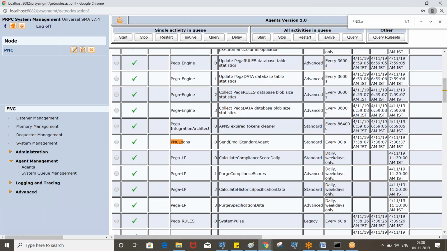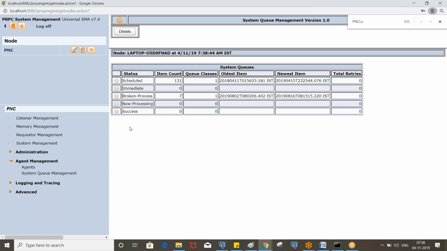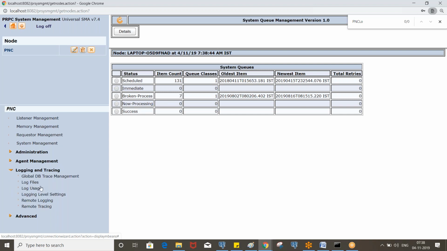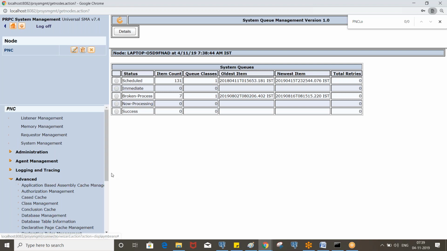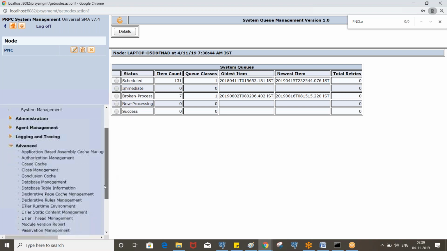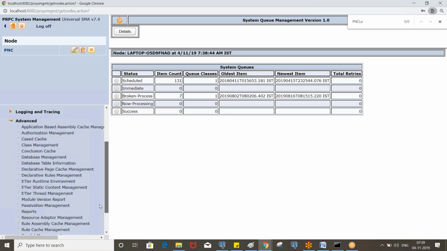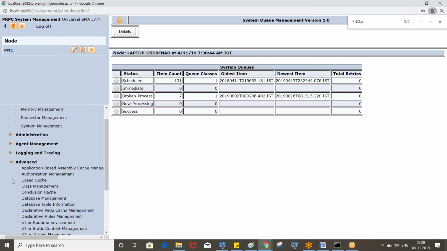Okay, any questions here? Here you see only the agents under this tab, the failed items, what items are scheduled, and how many are successful, like that you can see. Logging and tracing, the logging level settings, these are the different things we'll be discussing. That is where we can see some of the log information, and in the advanced option we can see the cache related information. Okay, and we'll discuss about this.